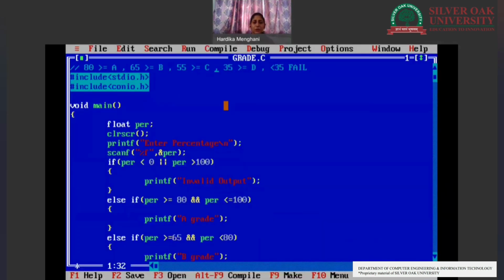So this is how the whole grading system basically works using the else if ladder, that helps the user to check the value for each and every condition, and wherever the condition has been satisfied, the particular block of code is executed. Thank you.